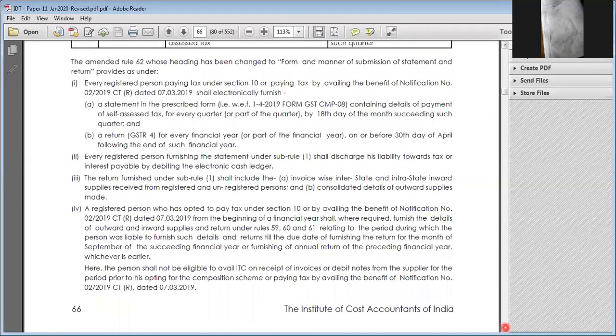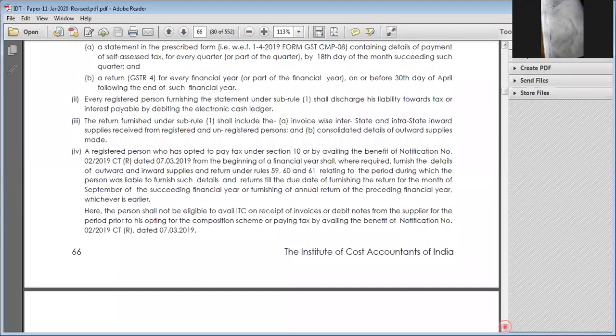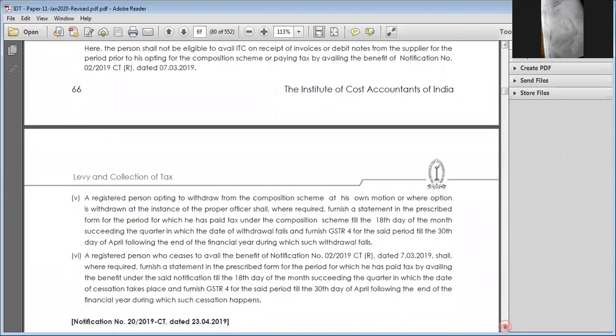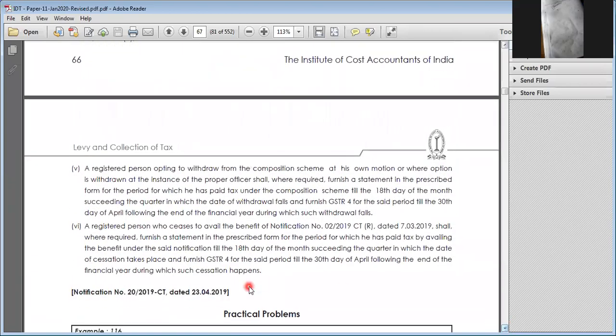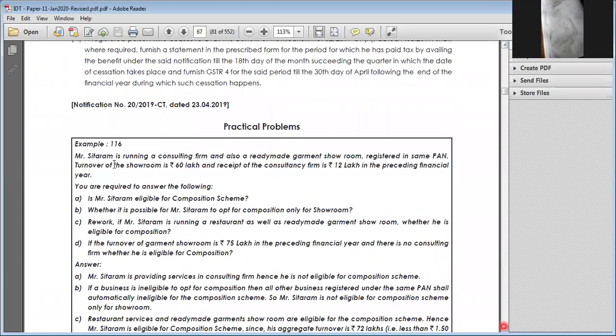Next, the return, leave it for these scenarios. These are not the normal quarterly return filing dates, but they are just trying to explain. We just go directly to the problems.